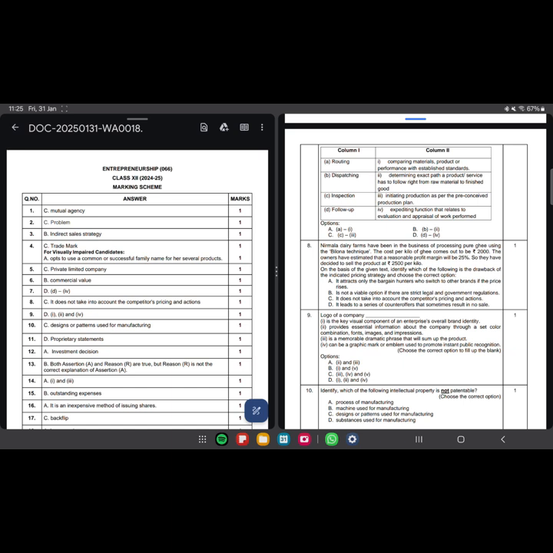Okay, logo of a company is the key visual component of an enterprise's overall brand identity. Provides essential information about the company through a set color combination, fonts, images, and impressions. Is a memorable dramatic phrase that will sum up the product. Can be a graphic mark or emblem used to promote instant public recognition. Okay. So I believe here all are correct except this one, because a memorable dramatic phrase is not right. Logo is not a phrase, it is always a picture. So 1, 2, and 4 are the correct ones.